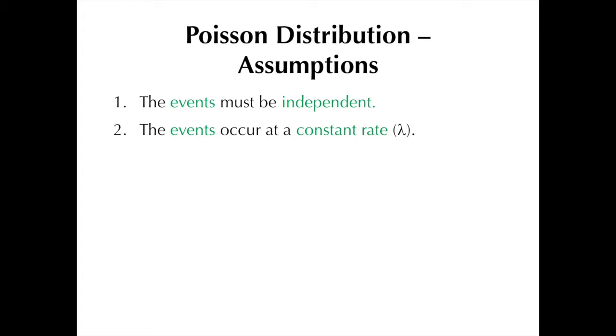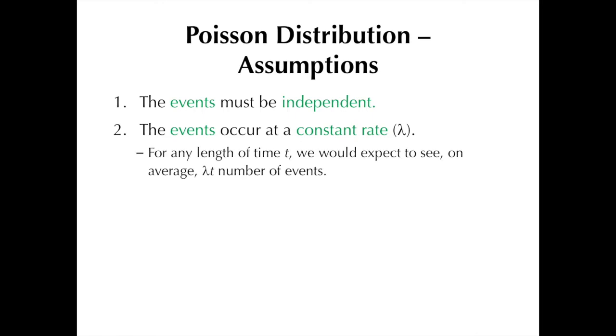Now, recall from a couple of slides back that we defined lambda as the mean number of events per time or space interval. So, if we have a time unit in the denominator, like per hour or per day or per year, then we have what's called a rate, hence the use of that term in the statement. Now, in relation to this, for any length of time, which we denote as t, we would expect to see, on average, a constant number of events, and that number is equal to the product of lambda and t.